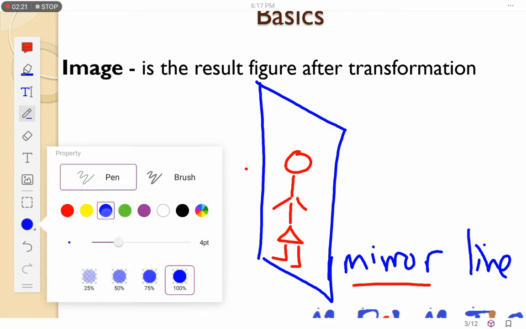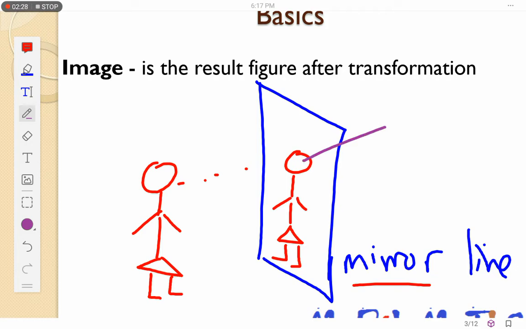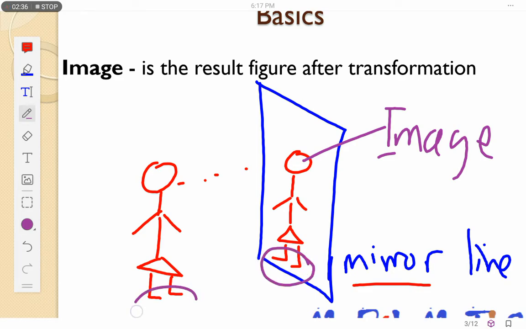What I see inside the mirror, this is the image. I've taken liberty to show you. If you can take note of the legs there, they are showing us what happens when you have a mirror line. That's why when you look in the mirror, you see yourself seeing yourself. We'll talk more when we do examples.